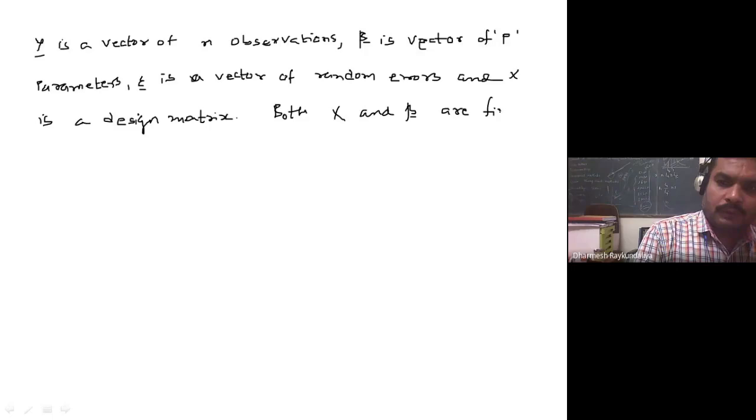are fixed. So in linear models, X is fixed, and beta, of course, is a vector of parameters, so it is also fixed.